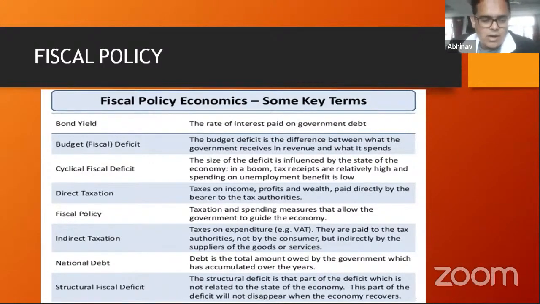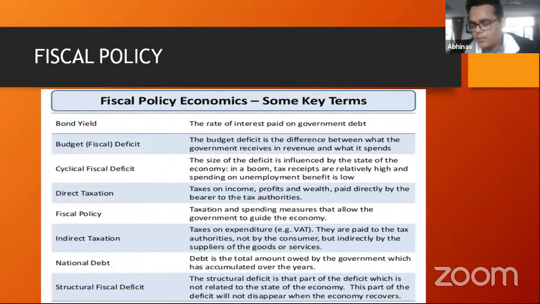Now, there are two other terms that I see here, which are direct taxation and indirect taxation. So it's fairly easy. Direct tax is basically the tax that is directly paid by me. So income tax would fall into this category. Let's say I am earning 100 rupees and the government says, okay, 30% tax. So I am effectively earning only 70 rupees, and 30 rupees is something that I have to give to the government. So the taxation is directly on me, right?